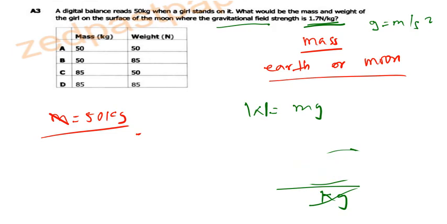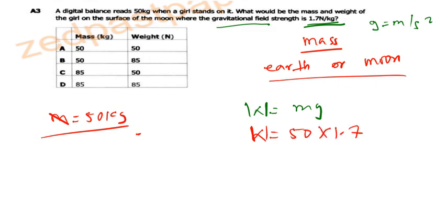So weight force is given by mg. M in this case is 50 times 1.7, that is g. Weight is always in what? Newtons, and we have been told that it should be newtons here. So what is 50 times 1.7? That is 85 Newton.